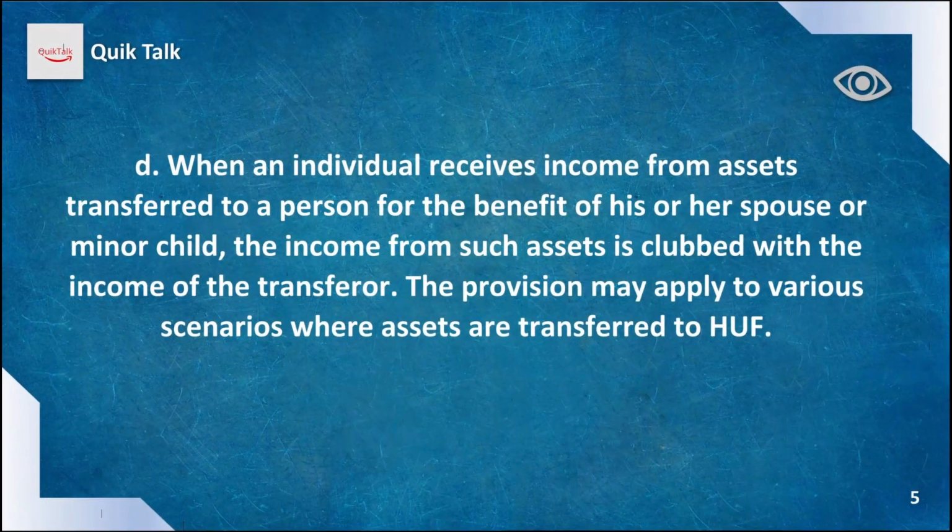Similarly, when some asset is transferred to an HUF, or an asset is transferred to a person for the benefit of his or her spouse or minor child, the income from such assets is clubbed with the income of the transferor. So this is also a situation of the clubbing provision. When we transfer some assets to a Hindu undivided family, whatever income the HUF earns won't be taken as income of the HUF, rather it will be taken as income of that person only. These are some examples of clubbing of income under the Income Tax Act of India.